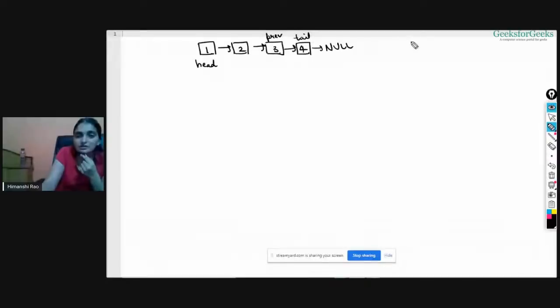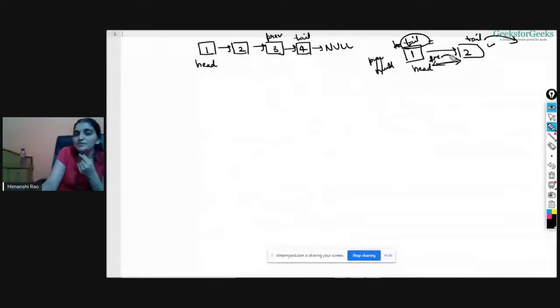Because initially, say this was your node, this was 1, head was here, tail was here. So previous is on null, right? As soon as you do tail is equal to tail's next for the first time, take previous to the head, right? So your previous will come here and say this is your new node, right? Tail is here. So previous is here, tail is here. There's a difference of one node, right? Now next time when you do tail is equal to tail's next, then do previous is equal to previous's next, right? So in that way you can come to the last point, like when tail will be at the last node, previous will be at the second last node, right?